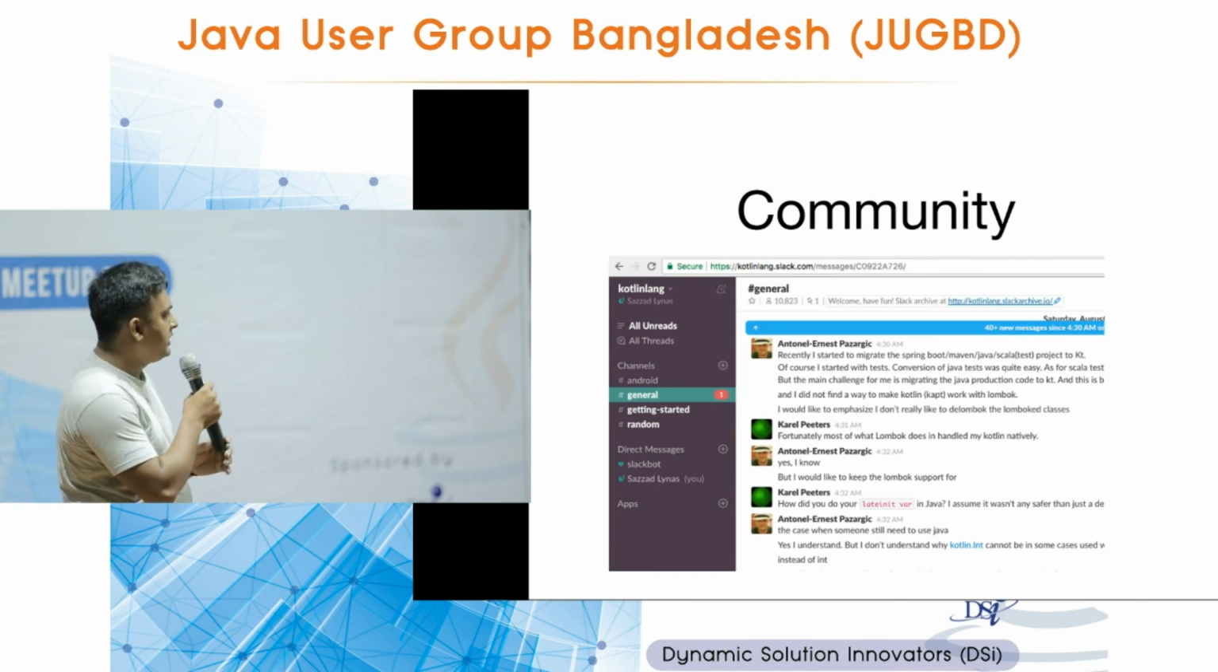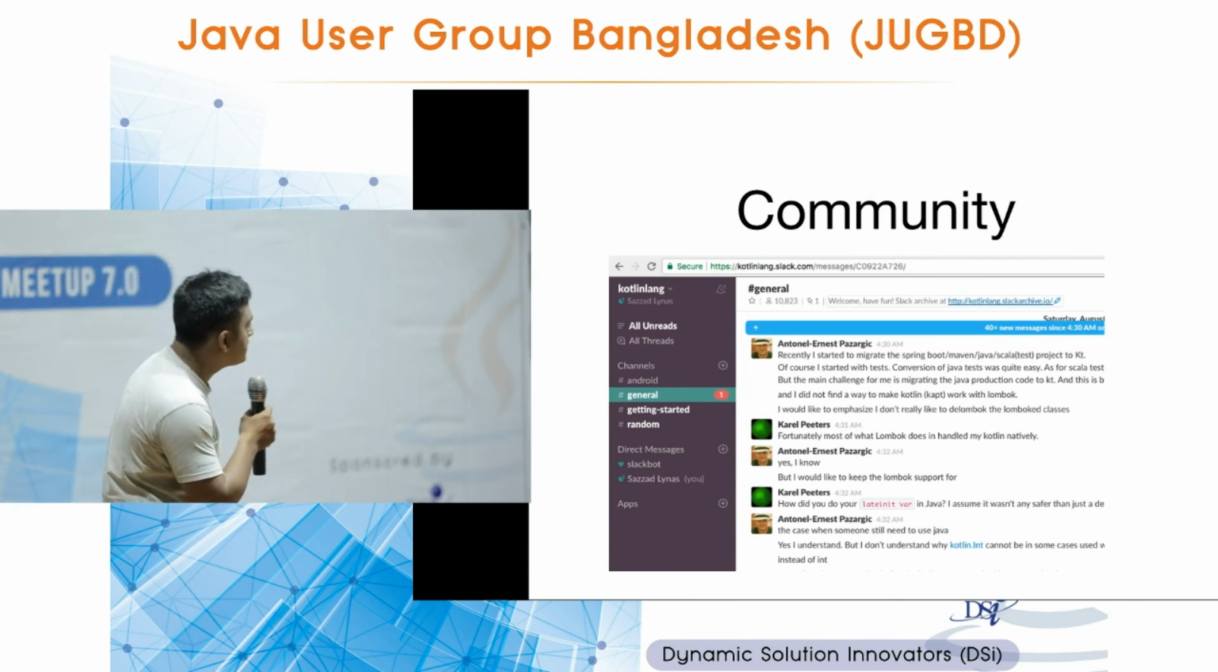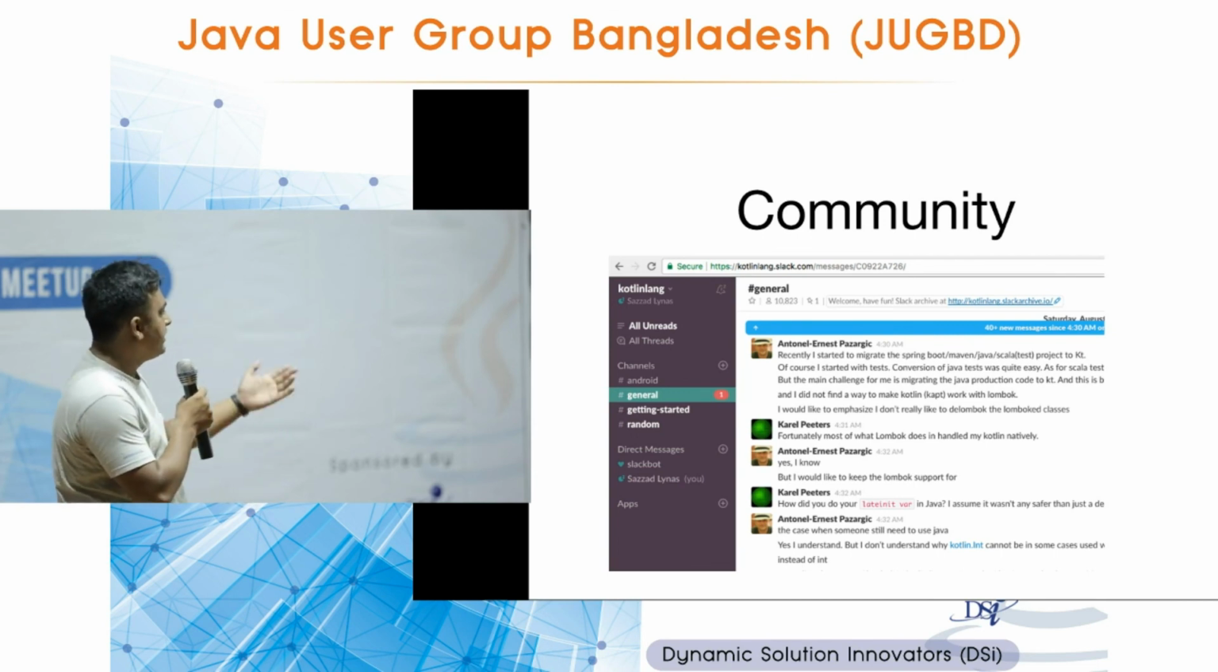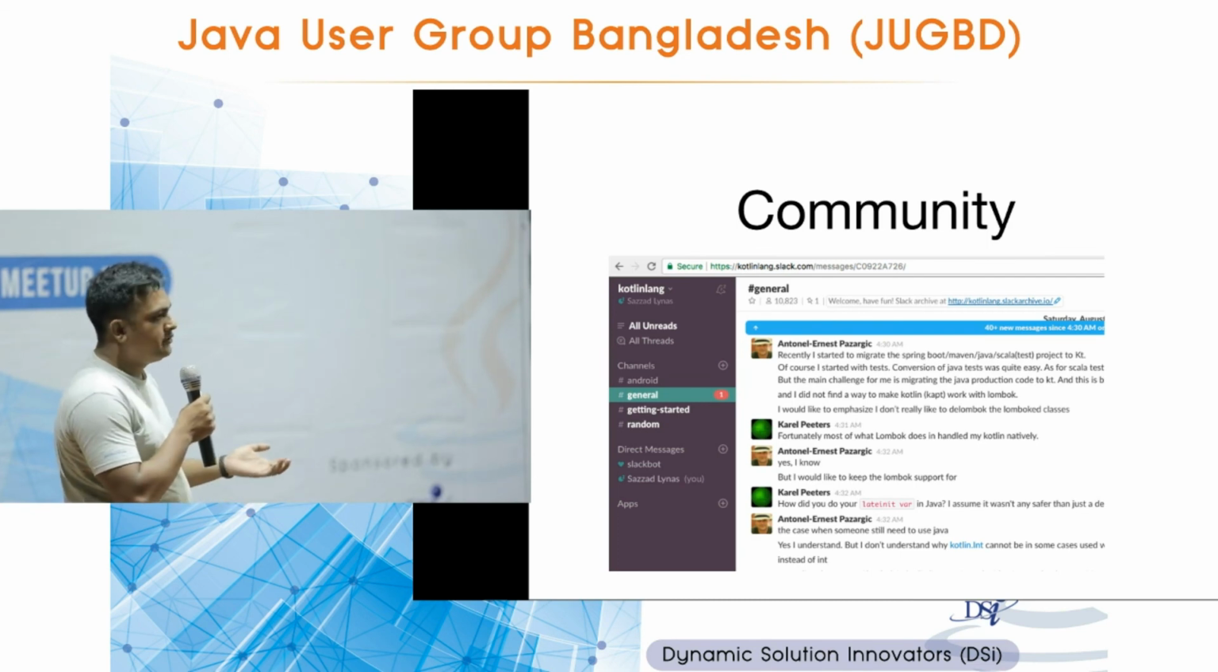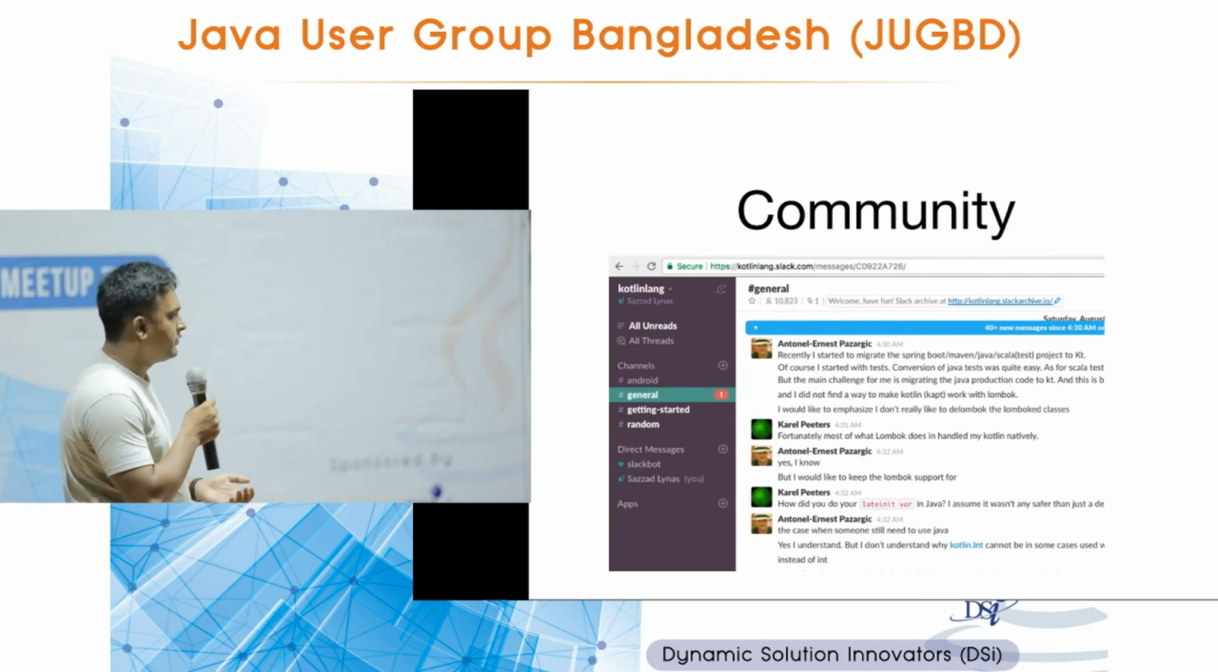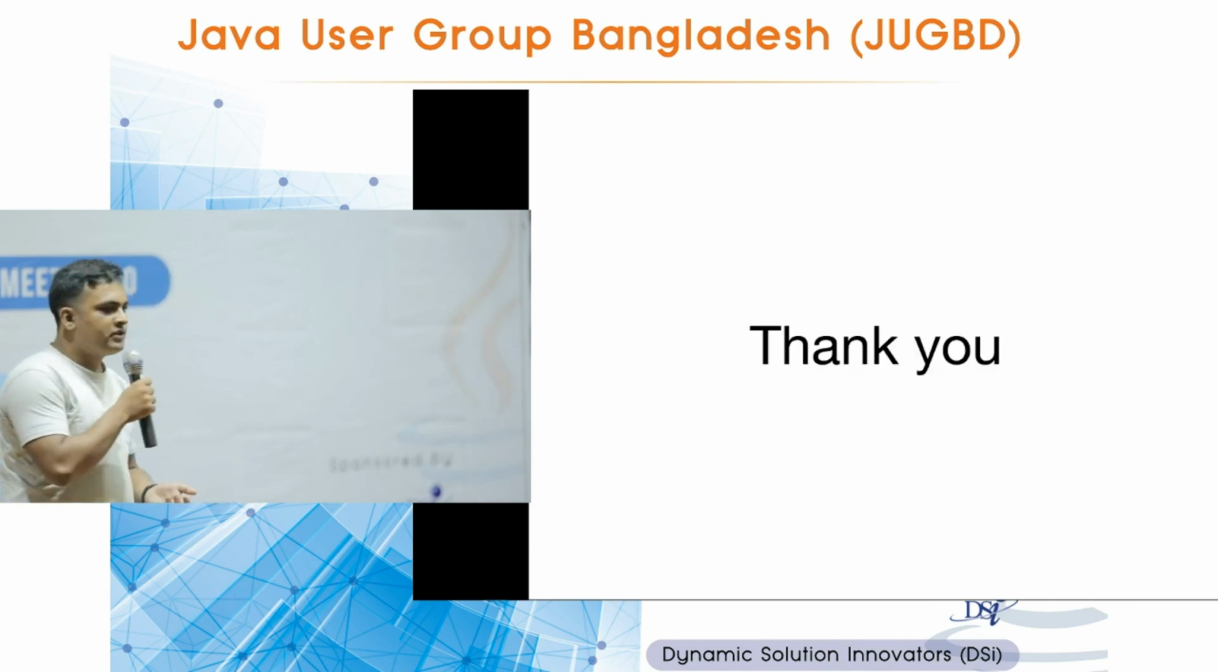Kotlin has a really good community. As of last night, they have almost 11,000 members in one channel, general. So if you have any question, you can definitely ask over there. If you have some discussion, you can do that over there. Obviously, you can ask a question on Stack Overflow as well. So that's all for now. Thank you.